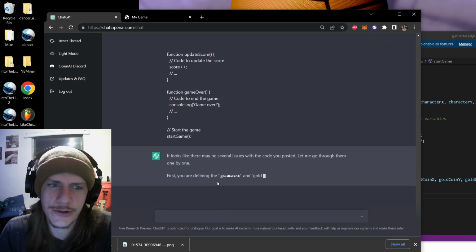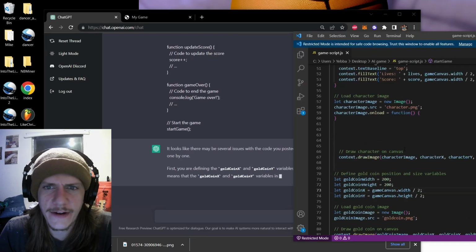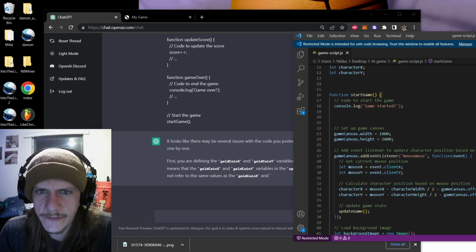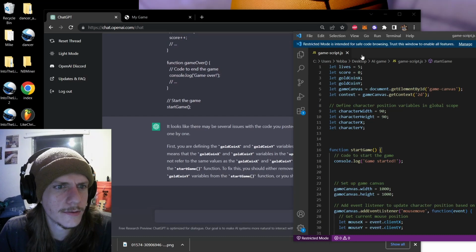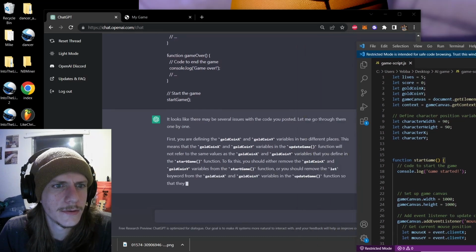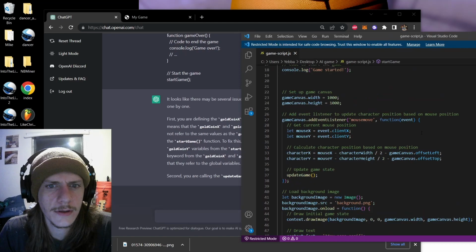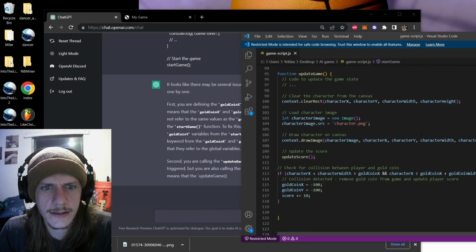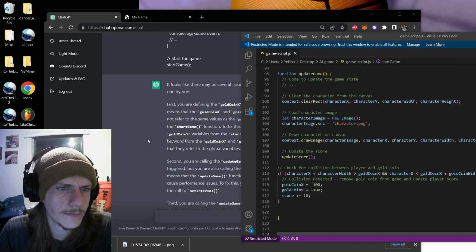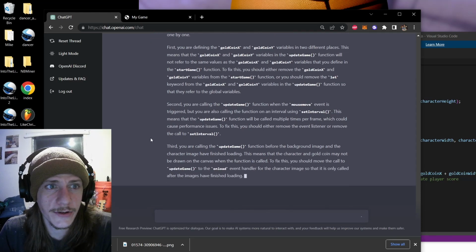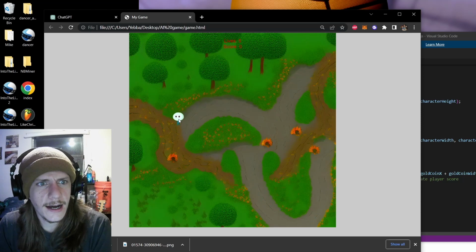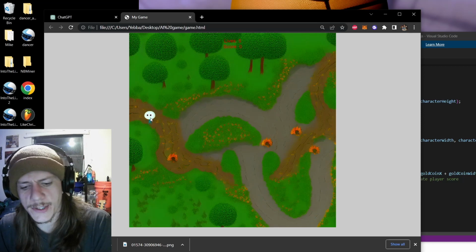There's always several issues, aren't there? I'm defining it in two different places again. I thought I had fixed that earlier. I guess not, huh? Where am I defining it besides there? Lots of errors.